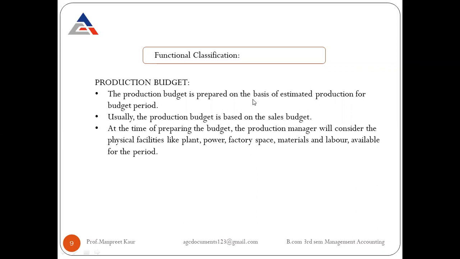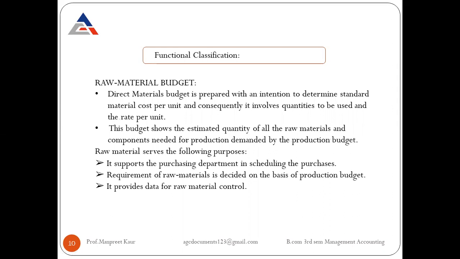The next concept is the raw material budget. The word raw material means the kind of material which is used by the organization for making into the finished product and selling it into the market. So the direct material budget is prepared with the intention to determine the standard material cost per unit, and consequently it involves the quantities that can be used at a per-unit rate.